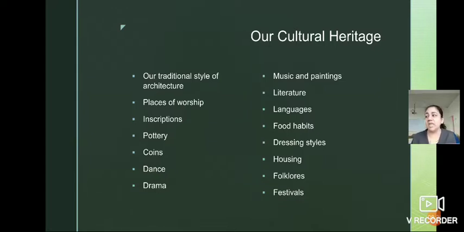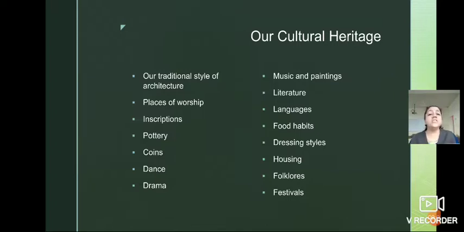So what we can say about our country, it is a variety which we can see. The different traditions, different festivals. Understood? So all this is included in our cultural heritage. Till here everyone understood, my dear children? Okay. Now we are going to see all these points in deep information.